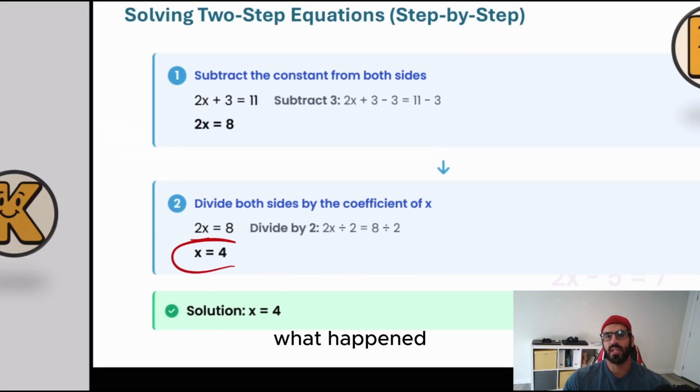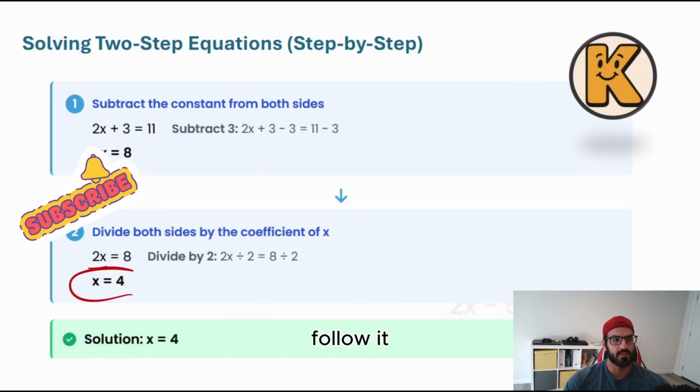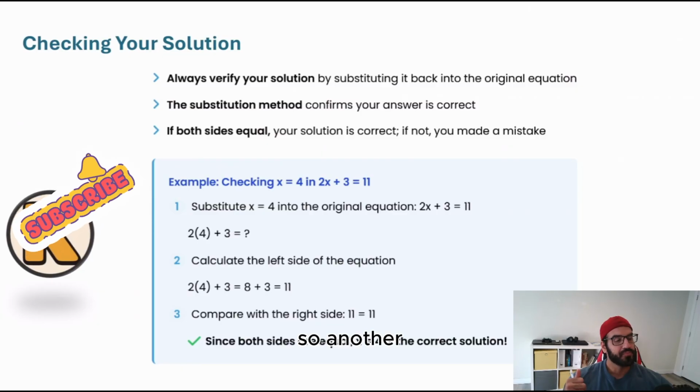Simple as that. So what happened over here? At this point, we just call it two-step equations. Instead of just doing one step, division, multiplication, any other thing that you have in your mind, I do have two-step parts and I have to follow them. Another important part is that so many times I will tell my students to check your answers.